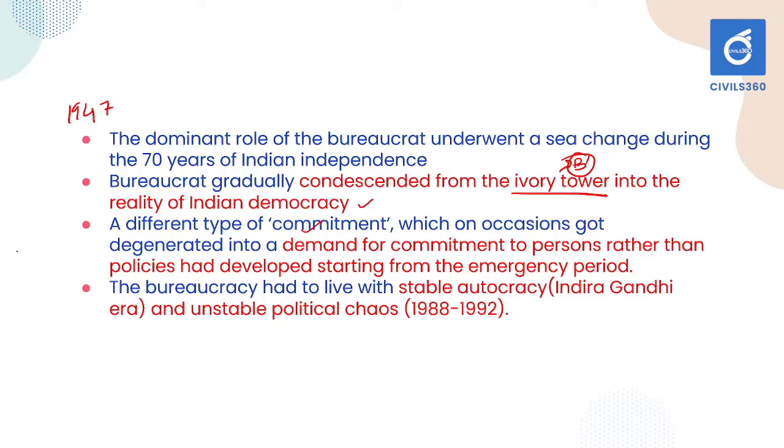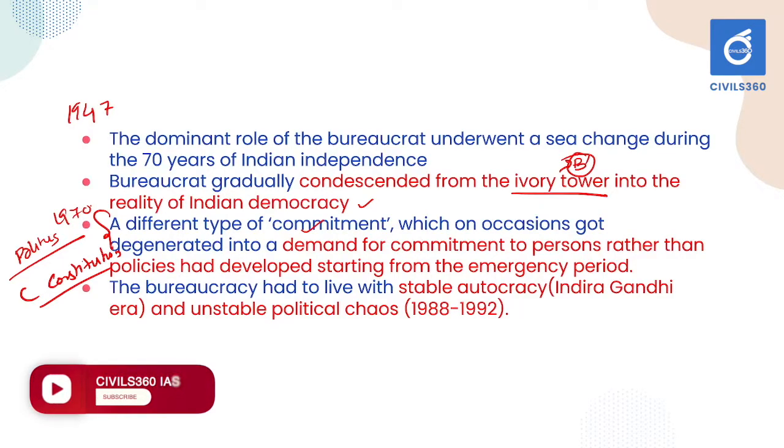For example, in the period of Indira Gandhi, there was commitment to politics. Indira Gandhi openly suggested that the bureaucracy should be committed to the ruling government, and there was also an idea that constitutional commitment should be there. These ideas were initiated during the period of 1970, and what the bureaucracy had to do was live with the stable autocracy and the unstable political chaos of 1988.